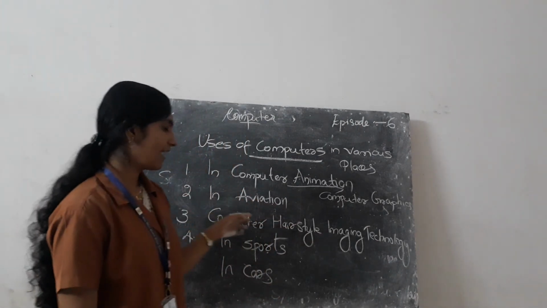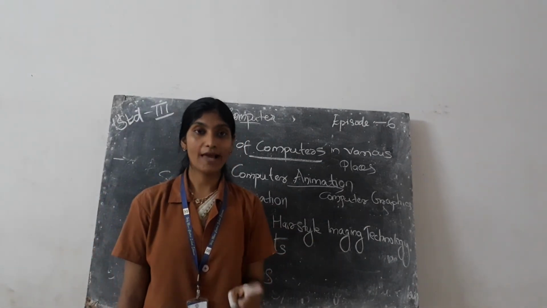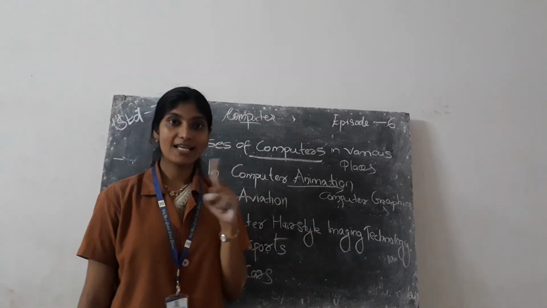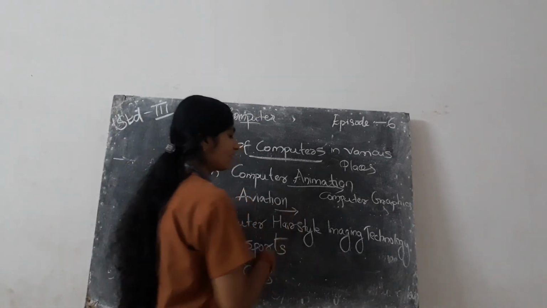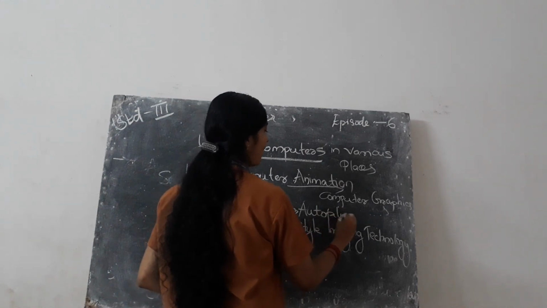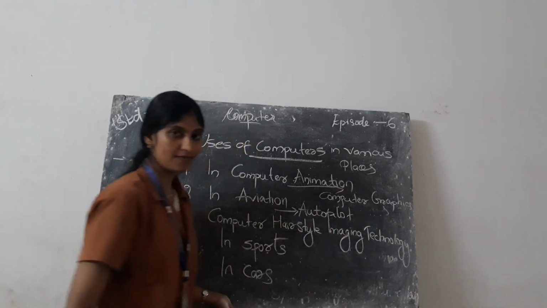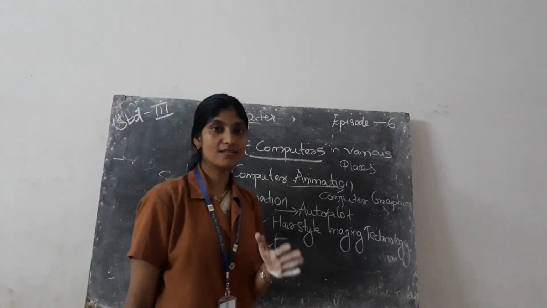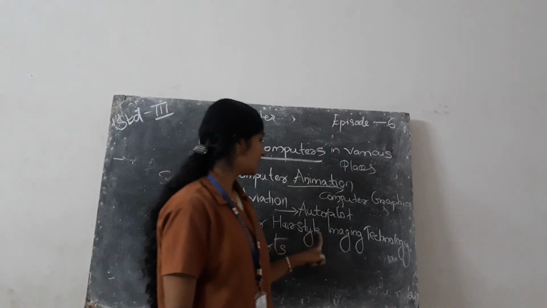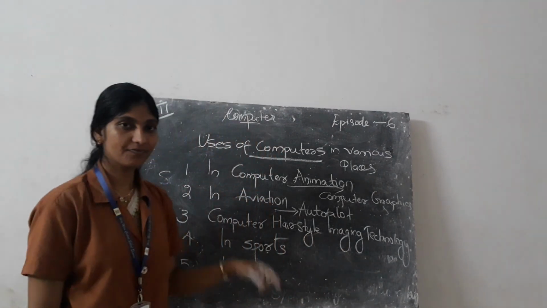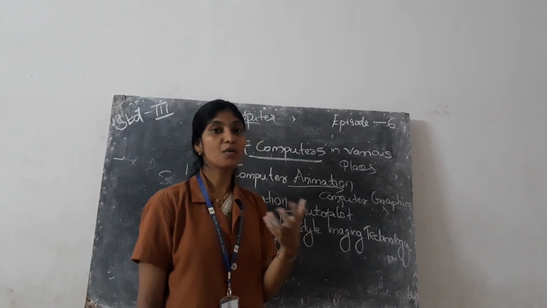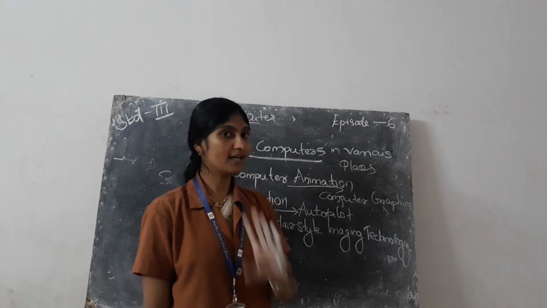And third one, in aviation. Aviation refers to flying using aircraft. And in aviation, there is a device. What is that device? Autopilot, A-U-T-O, which holds the plane on a specific route even when the pilot is not operating the plane. Then next is computer hairstyle imaging technology. It's the technology that helps you see how you look in different hairstyles or different colors, etc.